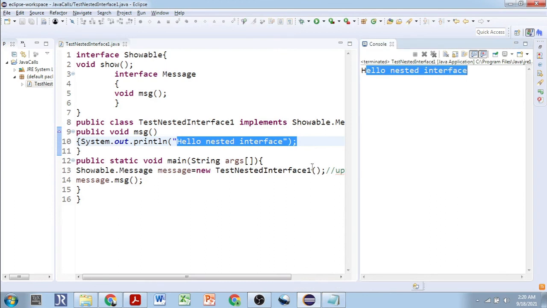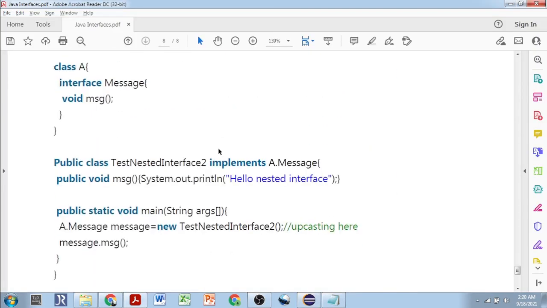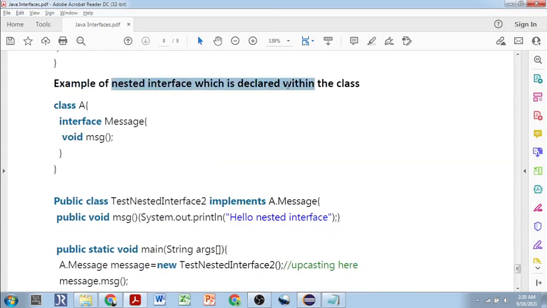Yes. So now we'll see an example of a nested interface which is declared within a class. Inside a class also, if we define a nested interface, it will be known as a nested interface only.